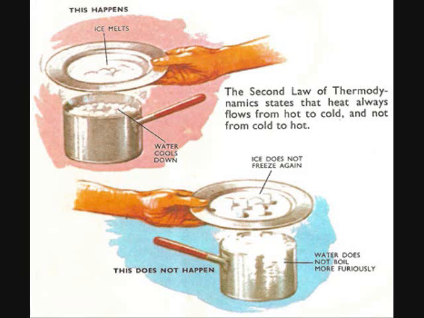Let's break this down. The first part of the second law defines parameters. It gives two things that are different temperatures and are separated, but are allowed to come together. It goes on to say that the thing with more energy will give energy to the thing with less energy until the two are the same.